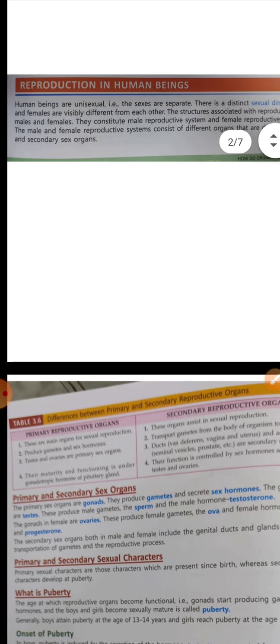That there are two types of reproductive organs, whether in males or in females. One is the primary, and the other is the secondary, right? So the reproductive organs are differentiated into primary and secondary sexual organs, right?